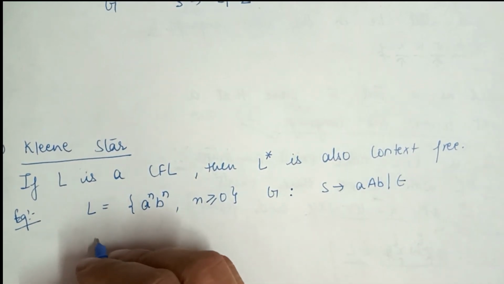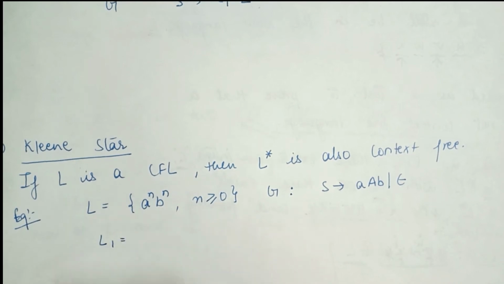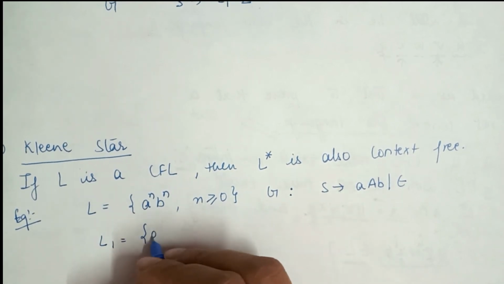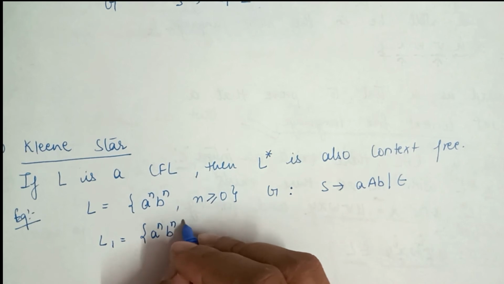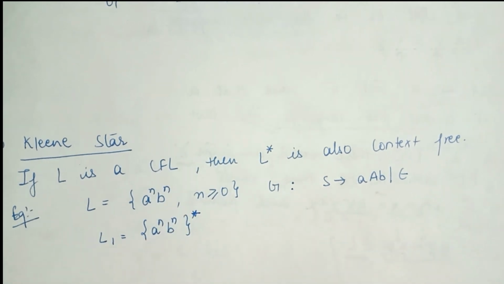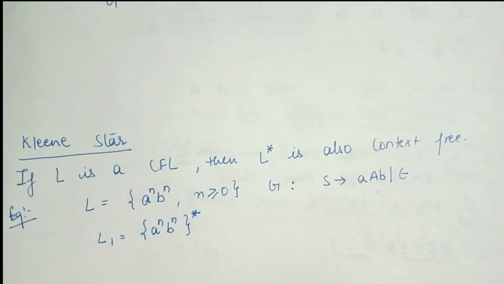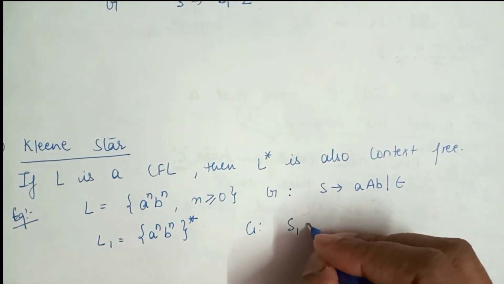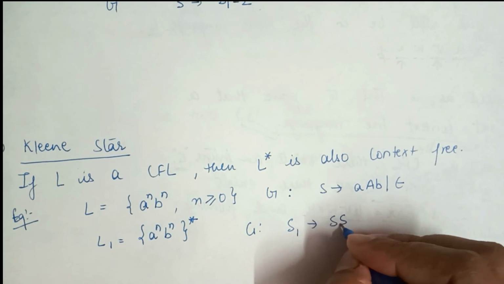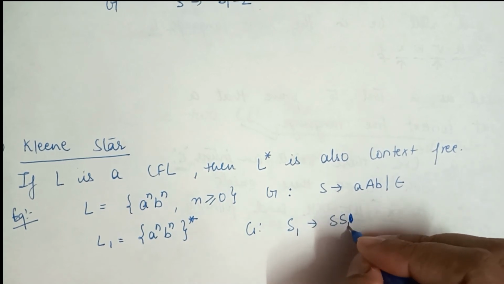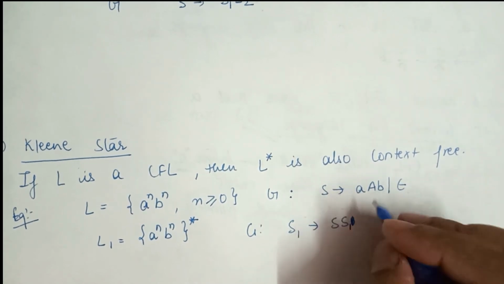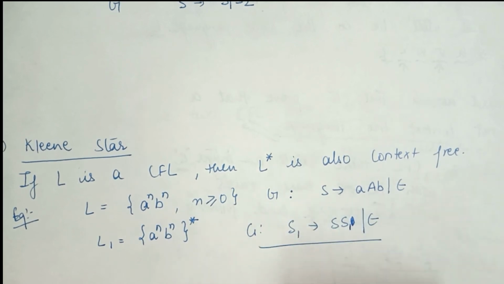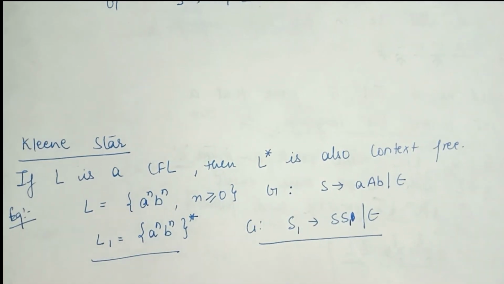Then the Kleene star can be represented as (a to the power n, b to the power n) to the power whole star, and the corresponding grammar will be S1 derives S S1 or epsilon. So this is the corresponding grammar, and this is the language for the Kleene star operation.